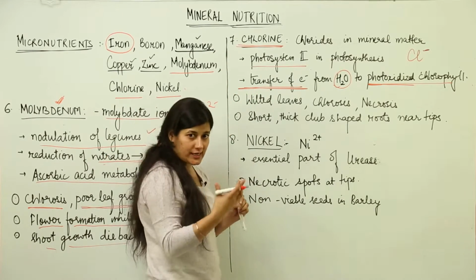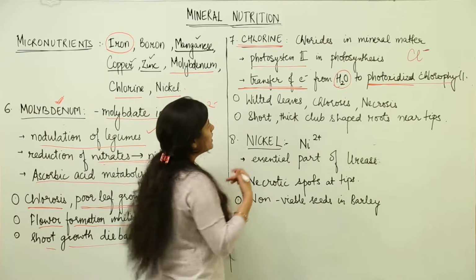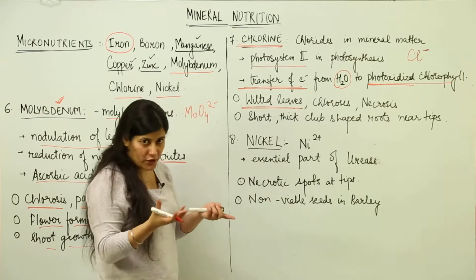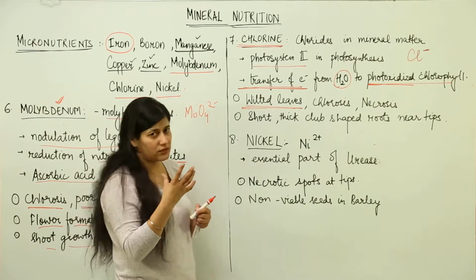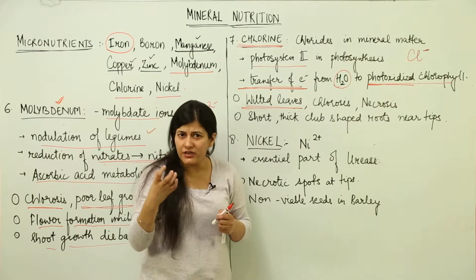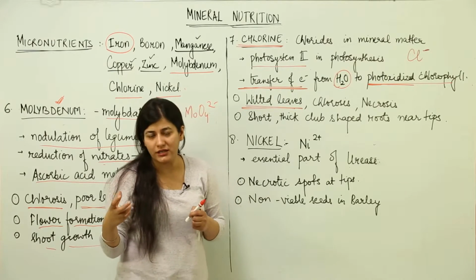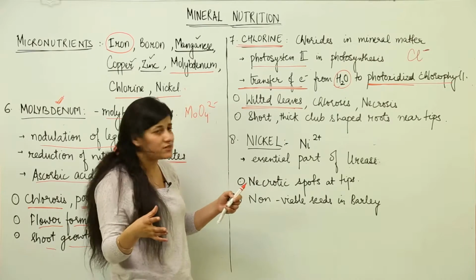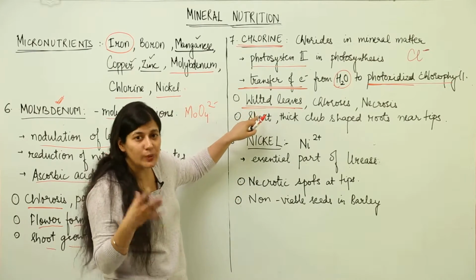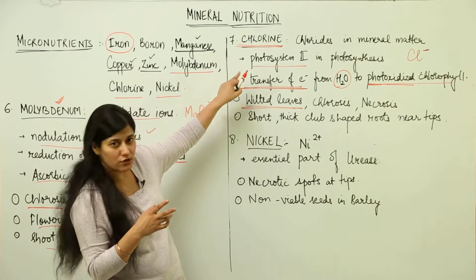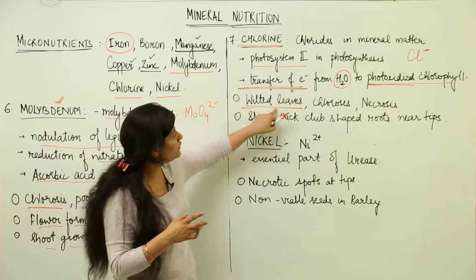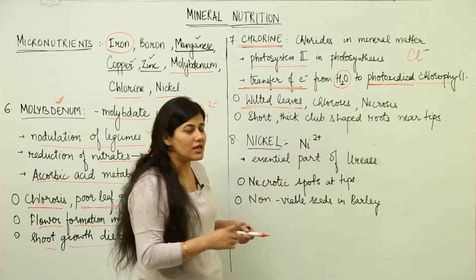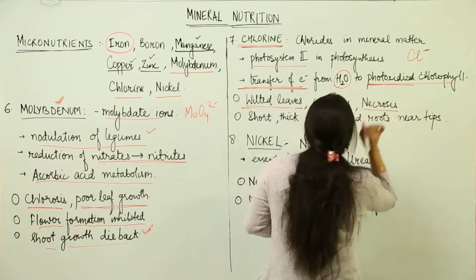Now, what would you see if chlorine is not present abundantly? Wilted leaves. First of all, the leaves would droop. You might have observed that in the days of summer, in the evening when somebody is watering the garden, before the watering starts, the leaves are wilted after that long spell of sunlight. So that condition is wilting, and in the case of chlorine deficiency you would first find wilted leaves, followed by chlorosis, and in acute cases plant death can also take place.